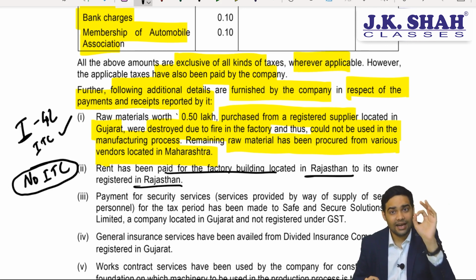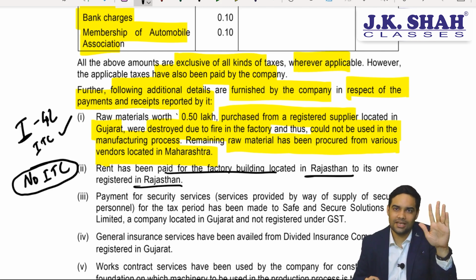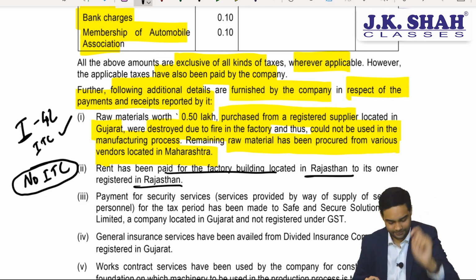Now, that's one of the points where there is a discrepancy between the law and the answer given by ICAI. To this extent, be very careful. ITC would not be eligible. In exams, you will take this position that rent paid in Rajasthan would not be eligible for ITC for Gujarat registration. Okay.